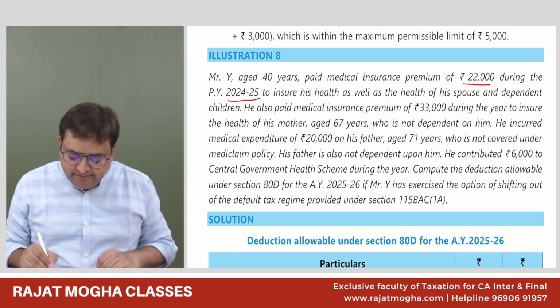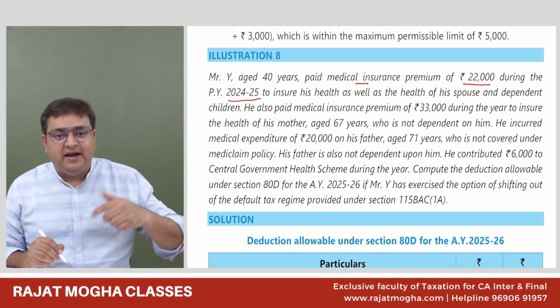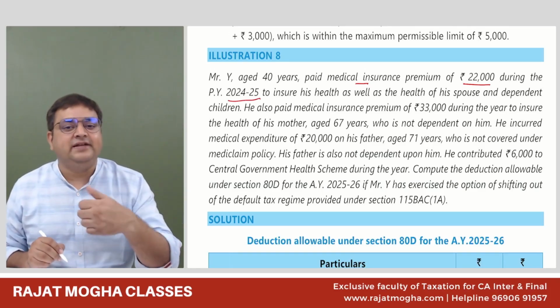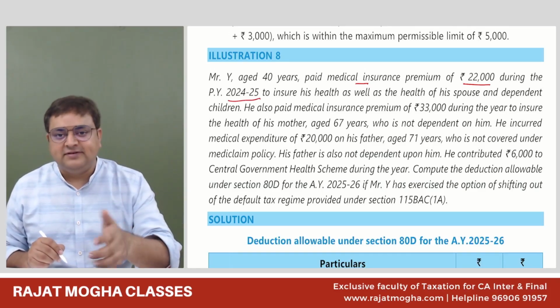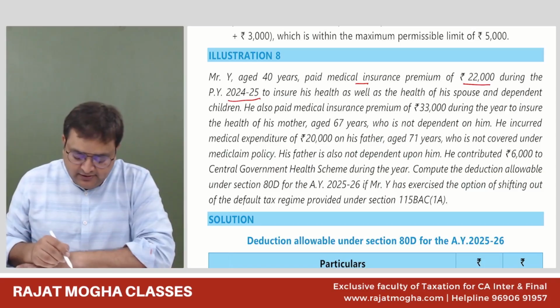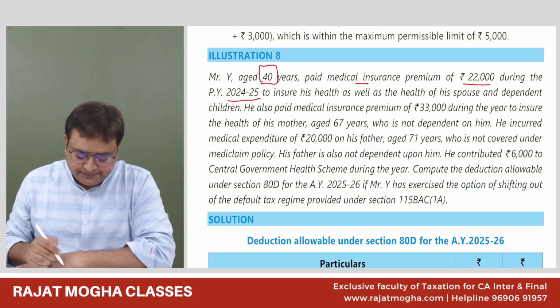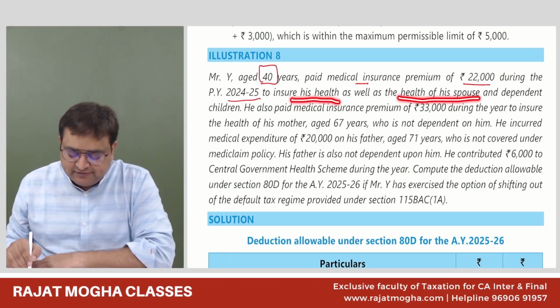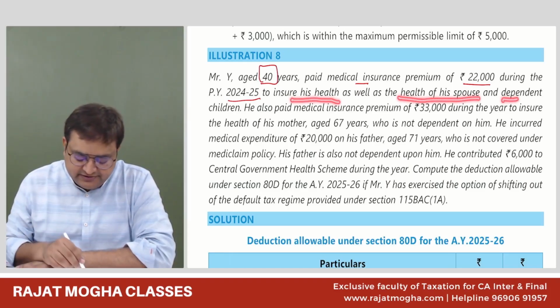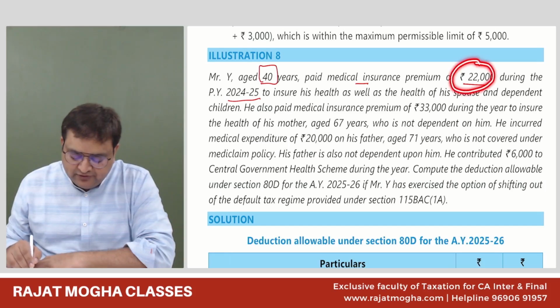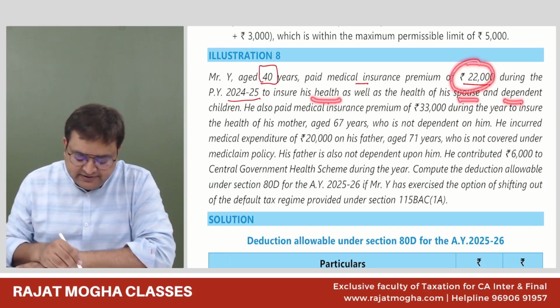So he paid medical insurance premium. Has he paid life insurance? Life insurance is 80C. Medical insurance is 80D. He is 40 years of age, so he is not a senior citizen. The premium is to ensure his health as well as the health of his spouse and dependent children. Okay. 22,000 rupees is for himself, his spouse and dependent children.